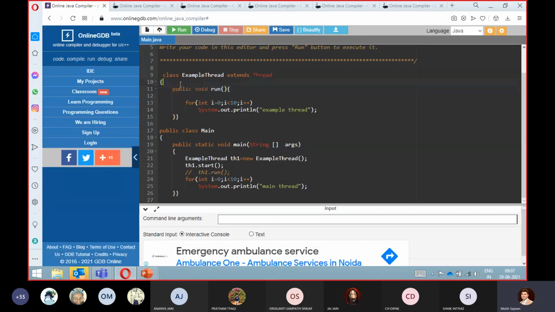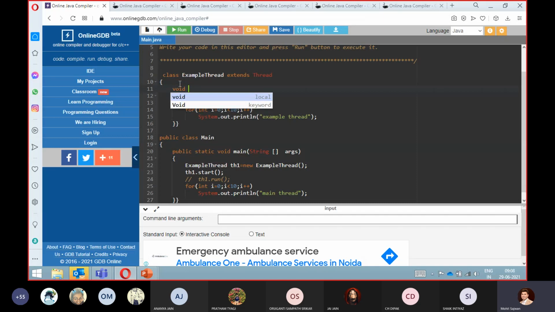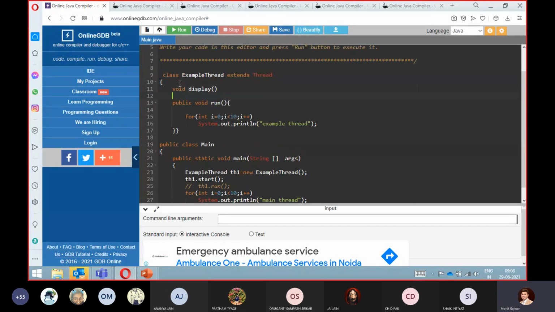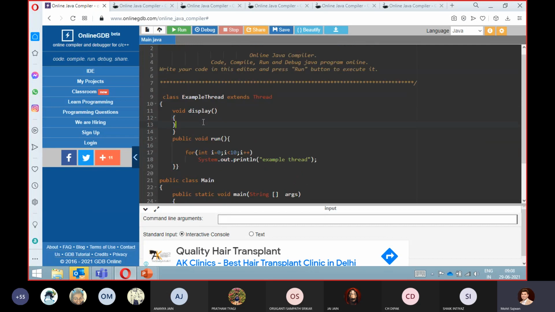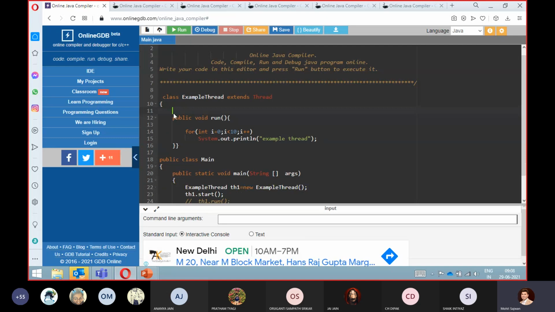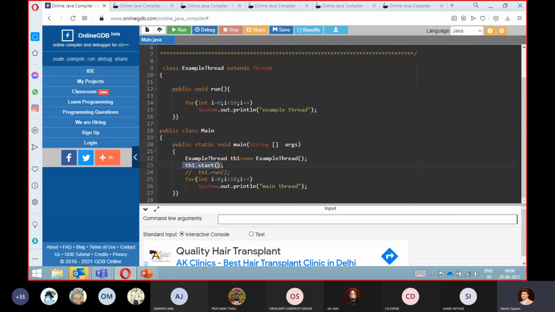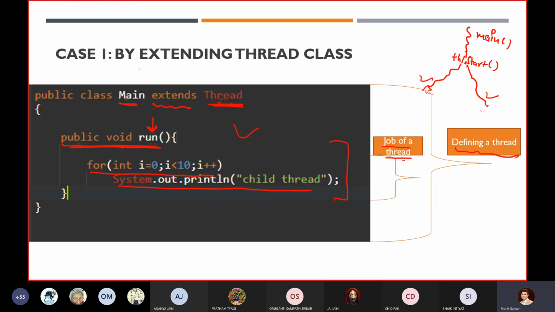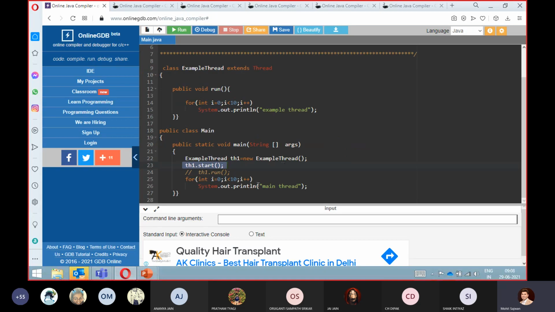If I give you an example and ask how many methods it will execute, don't say that if I create something like a void display method, it will execute it. It will not execute the void display statement. It will execute only the run method, automatically, after executing this particular statement. And as I told you, these two threads will then execute simultaneously.